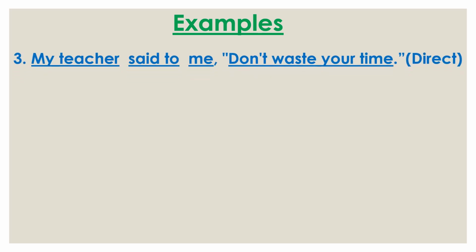Now see the third example. My teacher said to me, don't waste your time. Here my teacher is the speaker, said to is the reporting verb in past tense, me is the listener. Don't waste your time is an imperative sentence indicating advice sense.